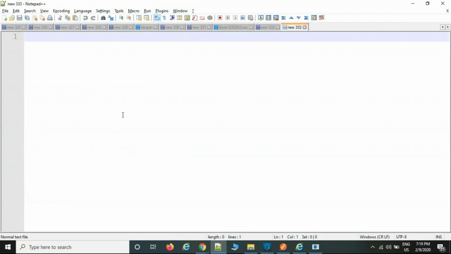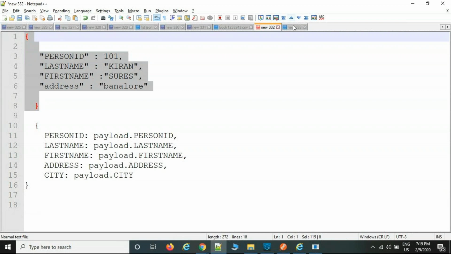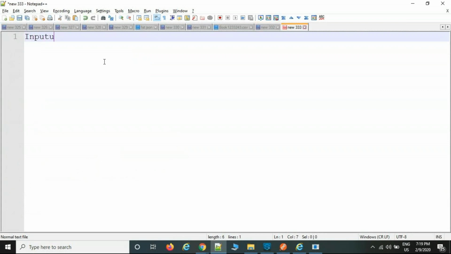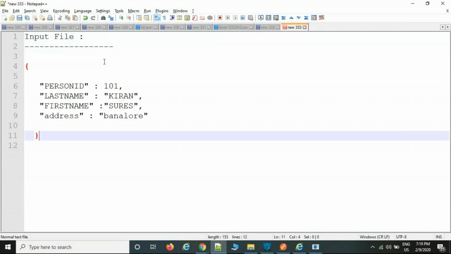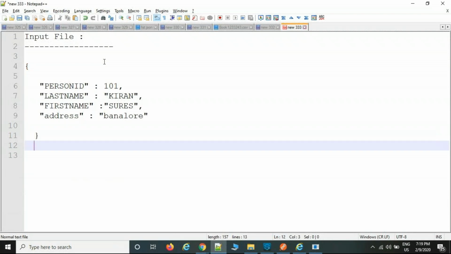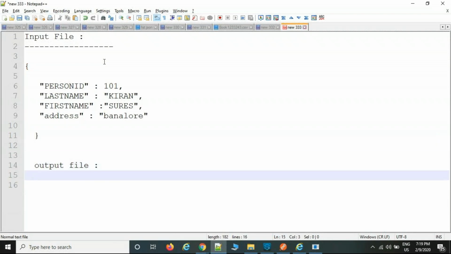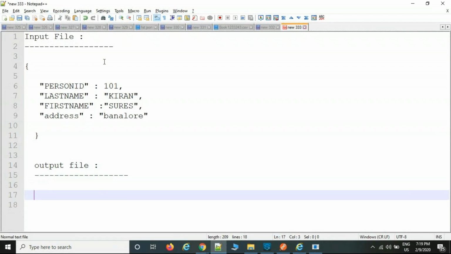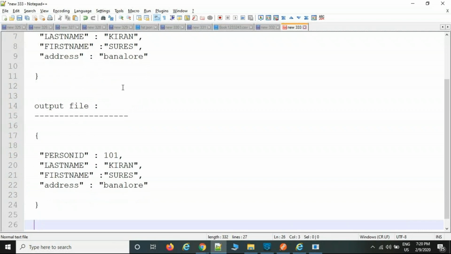Example, this is the file my customer will share. This is the input file. And example, the same output file, and this is the output file. Same file. There are no changes, only input and output are the same. Okay, now I want to write without drag and drop. I want to write the data with code.